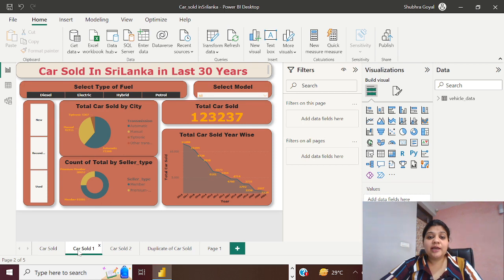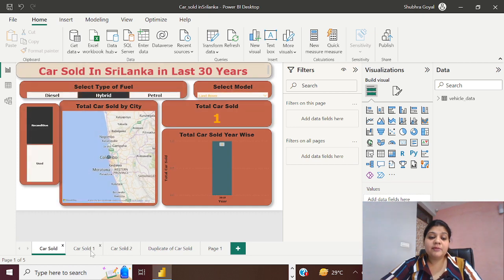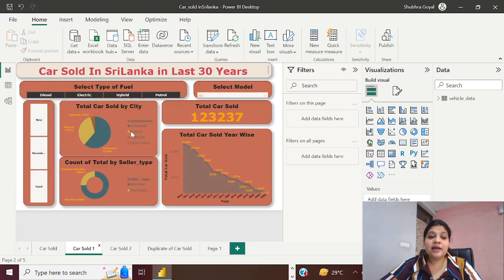Let me give you another example. This is a new dashboard I have created on the same dataset. Instead of the geographical location, here I have made bar charts telling how many cars of each transmission mode were sold based on the condition of the car, and also the type of seller selling them. You can see that in the last 30 years, across 1,23,000 cars were sold in Sri Lanka.